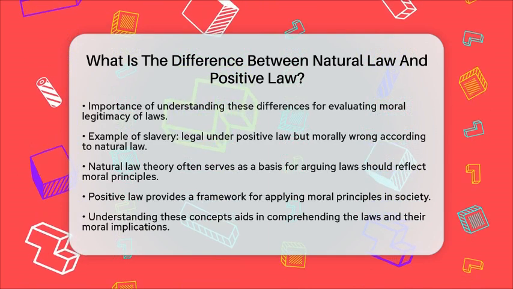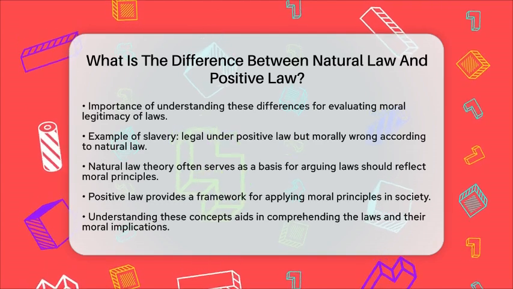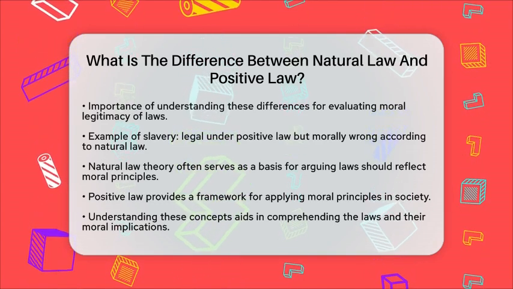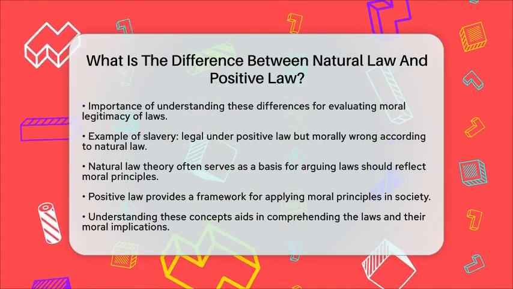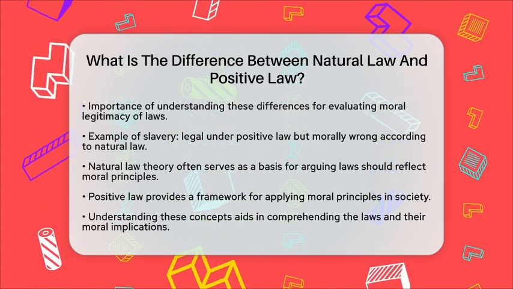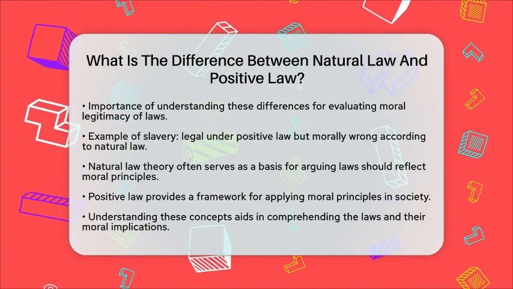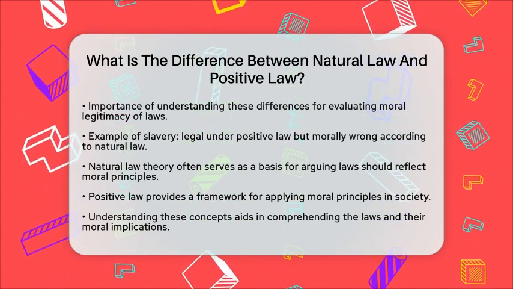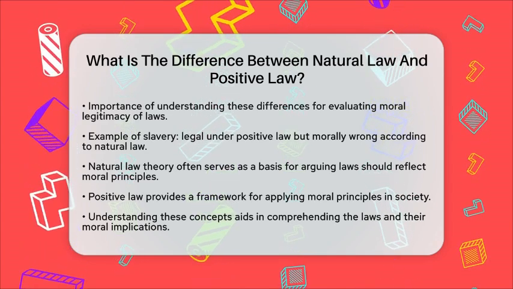In modern discussions about ethics and morality, natural law theory often serves as a foundation for arguing that laws should reflect universal moral principles. Meanwhile, positive law provides a framework for implementing these principles within specific societal contexts. By grasping these concepts, we can better understand the laws that govern our lives and the moral implications behind them.